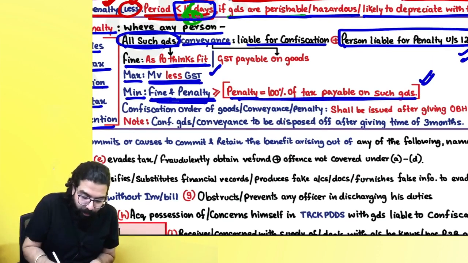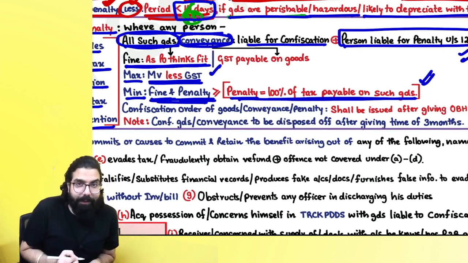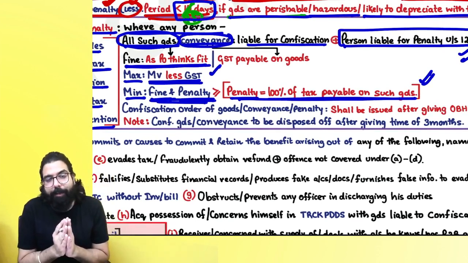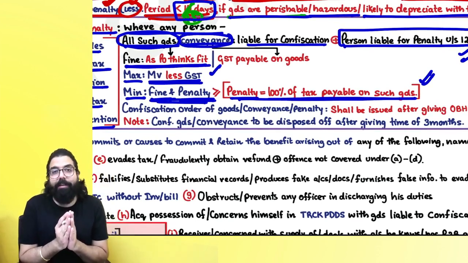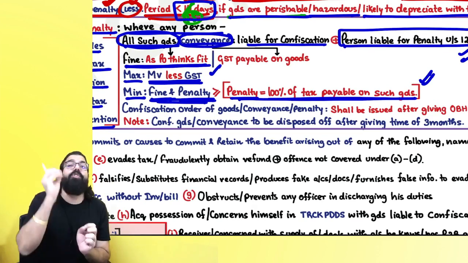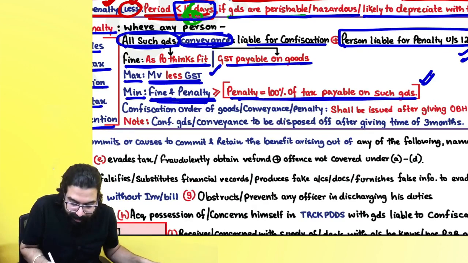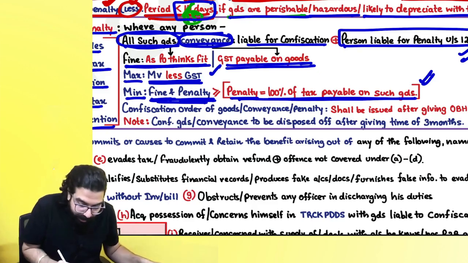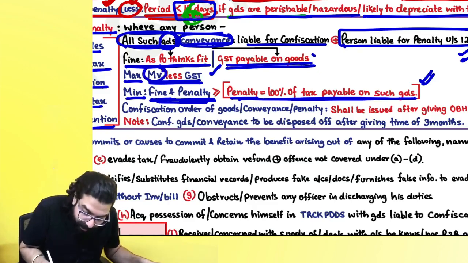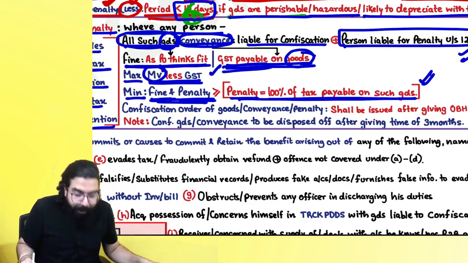Now everyone listen to me very carefully. Sir, please release my conveyance also. You have confiscated my conveyance. Baba, in confiscation of conveyance, the truck, lorry, etc., if it is confiscated by the government, you will pay for release of your goods the market price minus GST. For the conveyance, you will pay whatever is the GST payable on the goods.